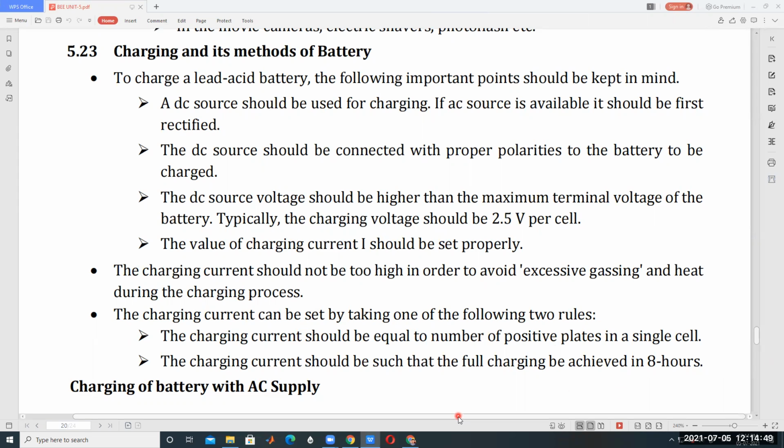Okay, and here, these are the methods. For charging of this battery, there are different types of methods. To charge a lead acid battery, the following important points should be kept in mind. So these are the different points to keep in mind to charge the lead acid battery.